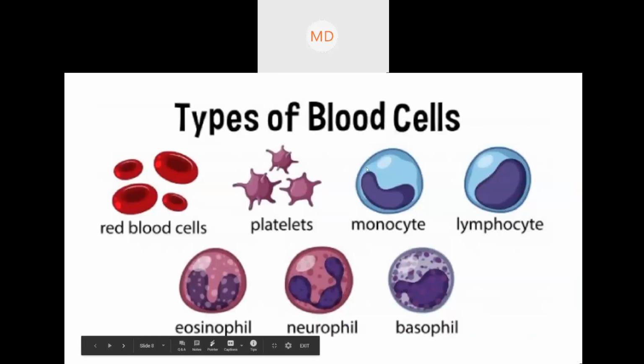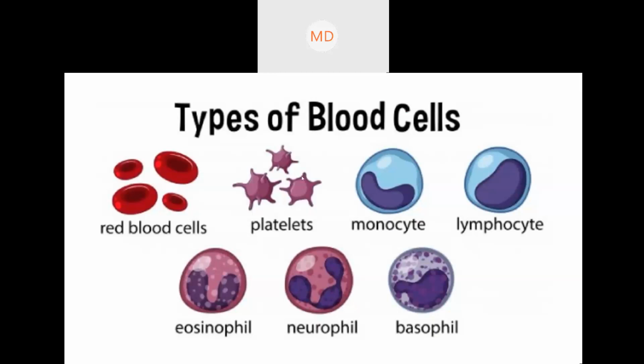You have to learn to draw these diagrams. In the exam, if you are asked to write about the blood cells, you have to draw the diagram along with it.